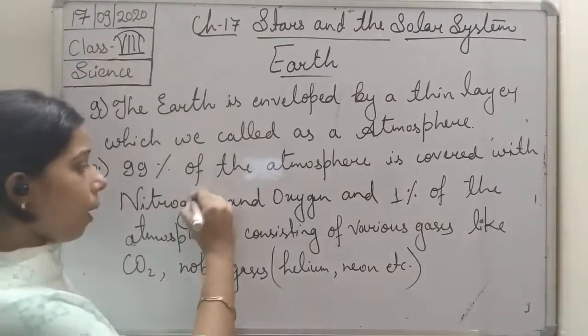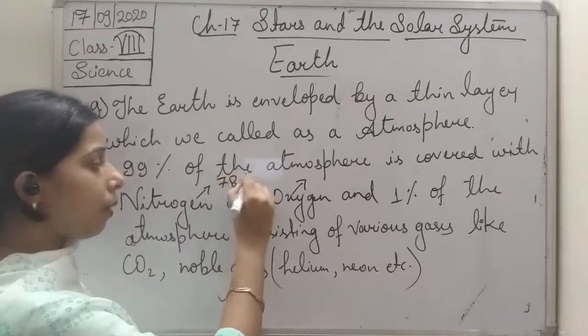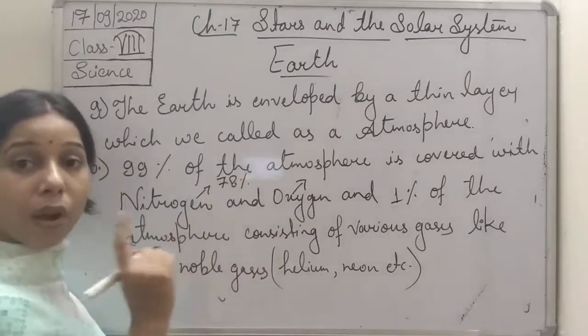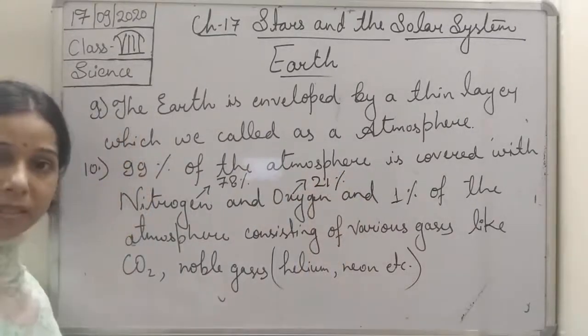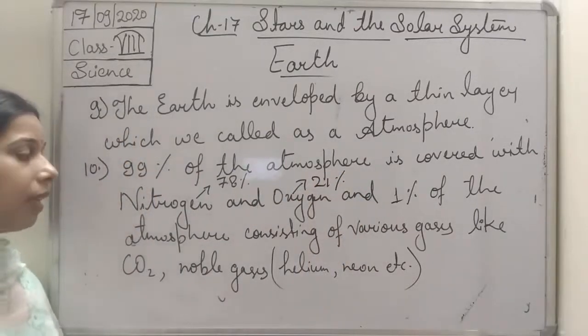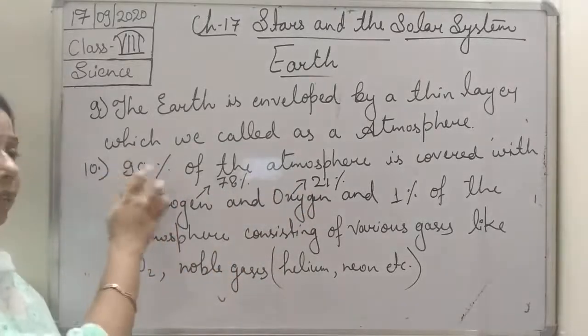If we talk about them individually, nitrogen is about 78% of the atmosphere, and 21% is oxygen. So you can understand that when we add both of them, we get that 99%.